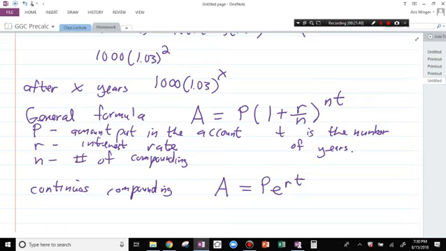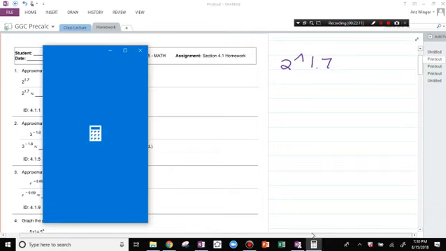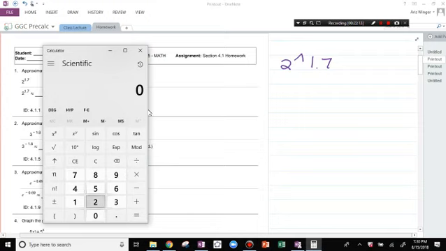We'll be practicing this in just a second when we do the homework. 4.1. I believe it's here. First couple, this is flat out calculator. The question is, what is 2 to the 1.7 power? If you're using a TI, it's 2 caret 1.7. The only issue is rounding to 3 decimal places. If you're using this calculator here, it's 2, you press this, 1.7, round to 3 decimal places, 3.249.